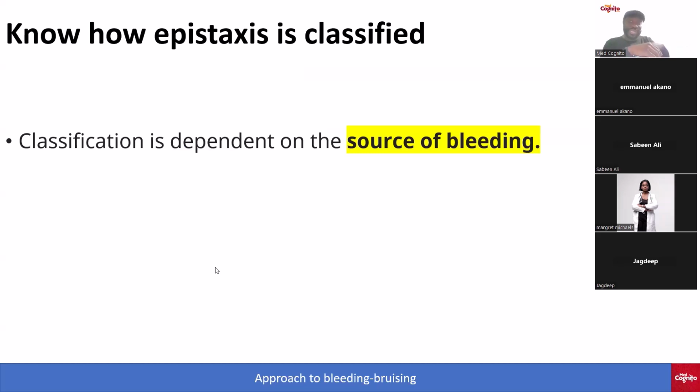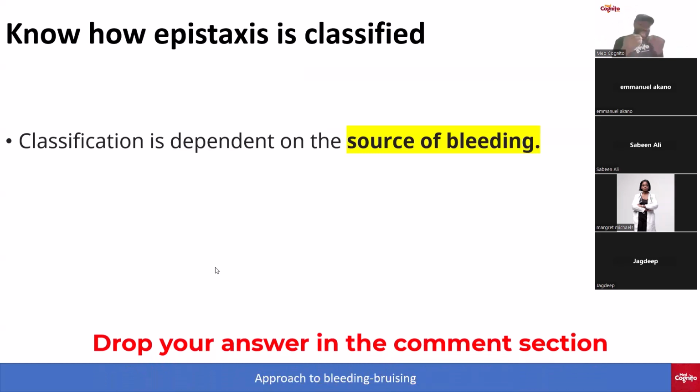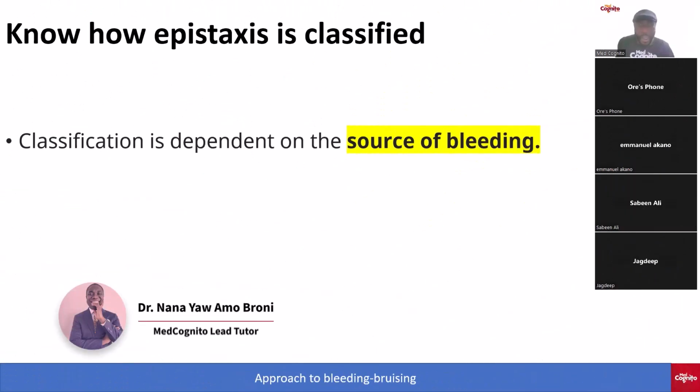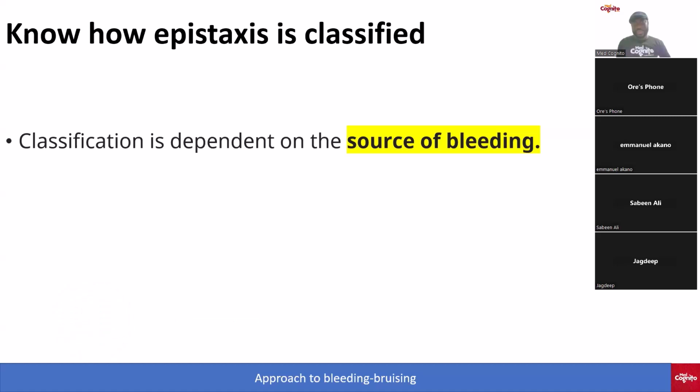Now, when we're solving the questions, I talked about anterior and posterior epistaxis. Who can tell me what they learned about anterior and posterior epistaxis, please, doctors? Anterior epistaxis is caused by bleeding from the Little's area, the Kiesselbach's plexus, while posterior epistaxis is caused by the posterior ethmoidal artery. Sure. So that's the bleeding sites, right? And the Kiesselbach's area is what we also call the Little's area, right?